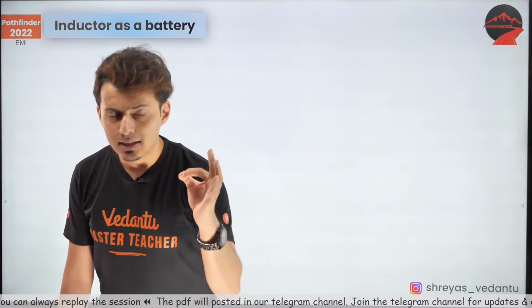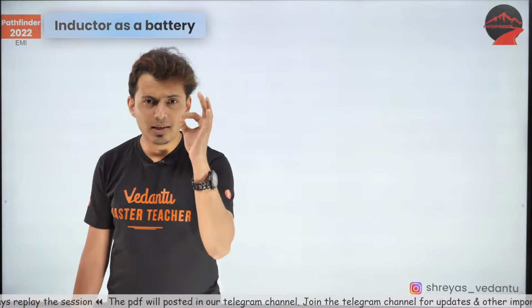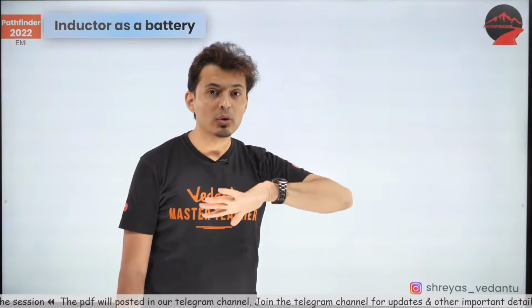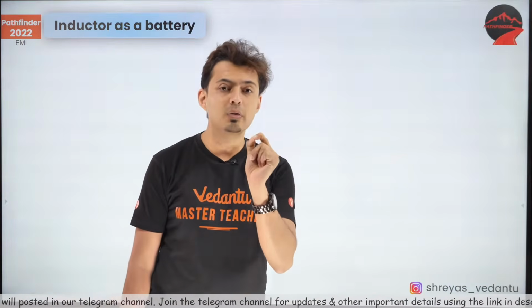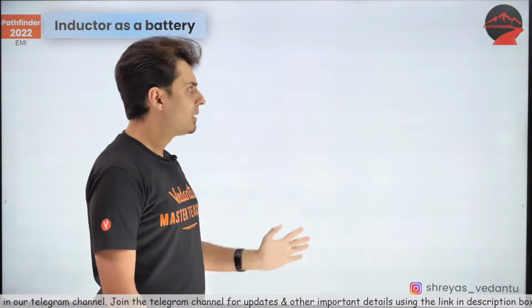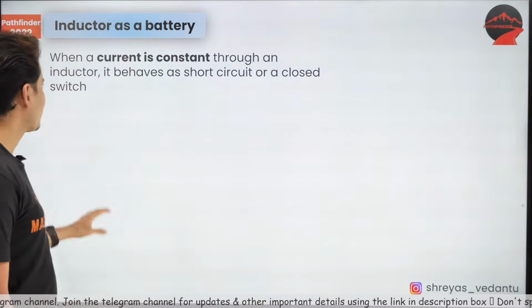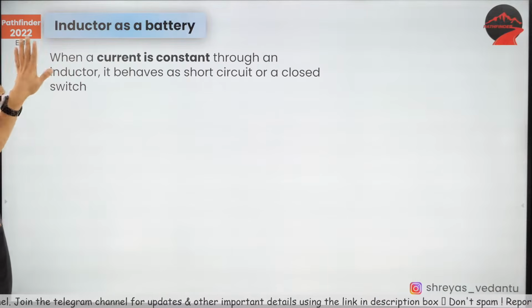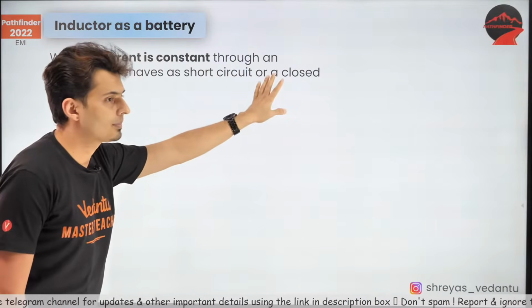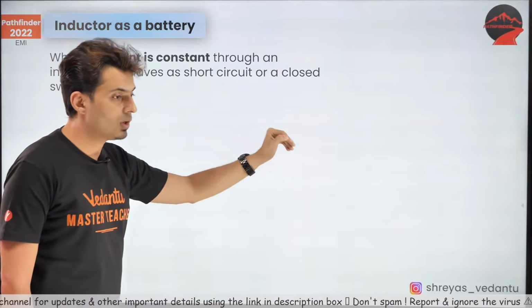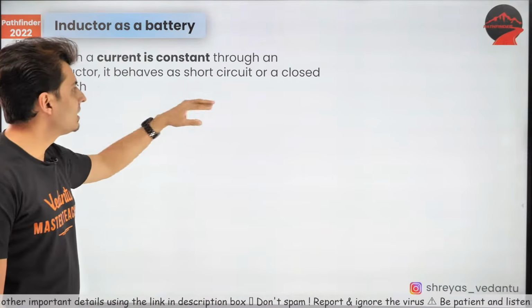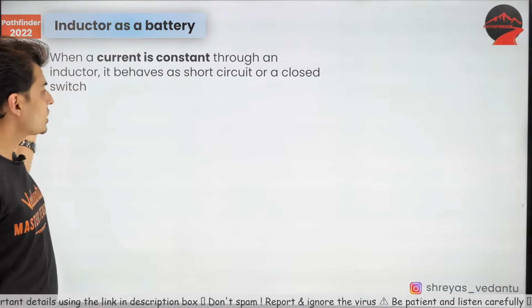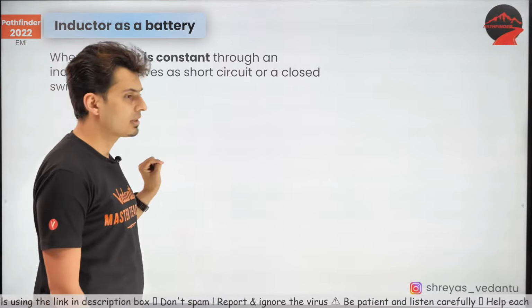Okay, let's solve a problem, but before that, let me show you how you can replace an inductor with a battery. This is a very, very useful trick for solving problems. Many people do not know this trick. First trick: when current is constant, the inductor behaves like a wire or a short circuit or a closed switch.